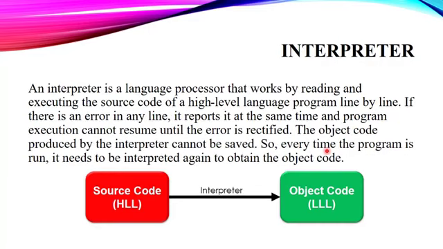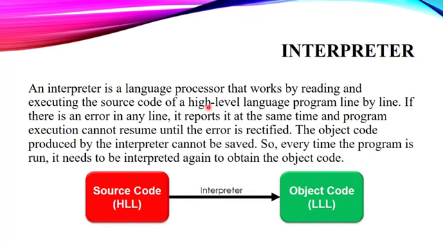Next we have the interpreter. An interpreter is a language processor. It is similar to the compiler, but there is one major change that we have to learn. An interpreter works by reading and executing the source code of a high level language program line by line.